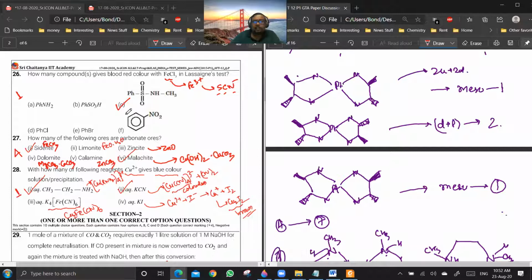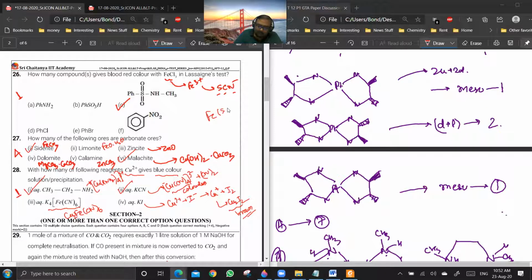What happens is that carbon and nitrogen will combine to give CN minus. If sulfur is also there, it will combine to give SCN minus. And SCN minus will give blood red coloration with Fe3+, forming the complex [Fe(SCN)]. So this is a blood red colored complex.